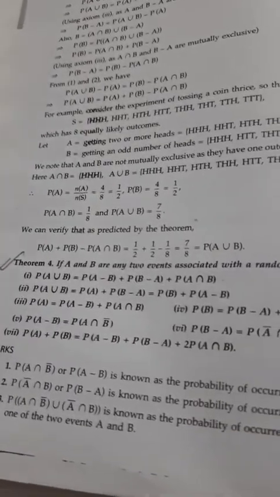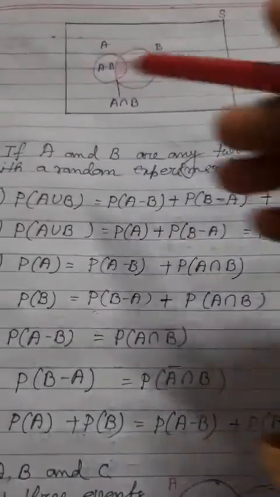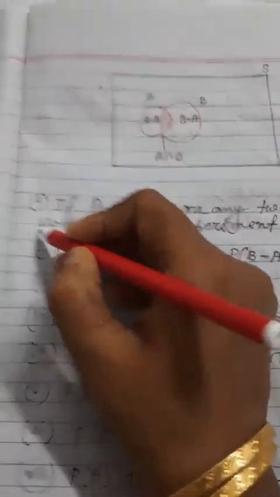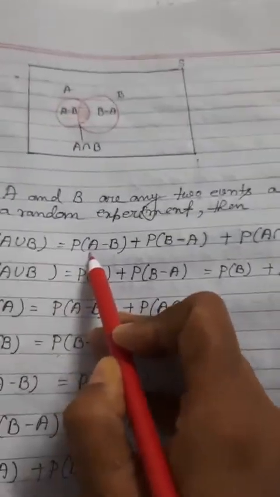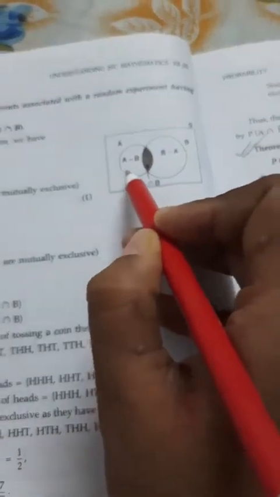Probability of A union B means the whole part you are taking.